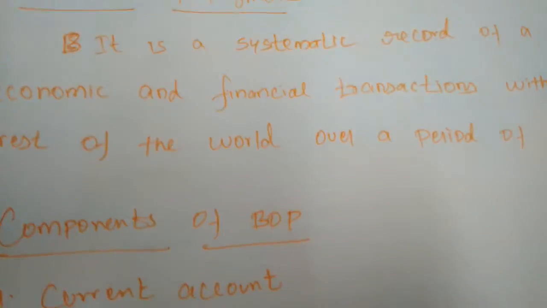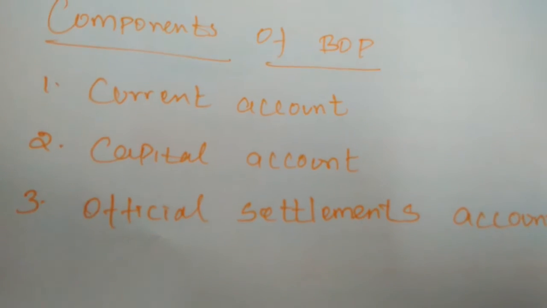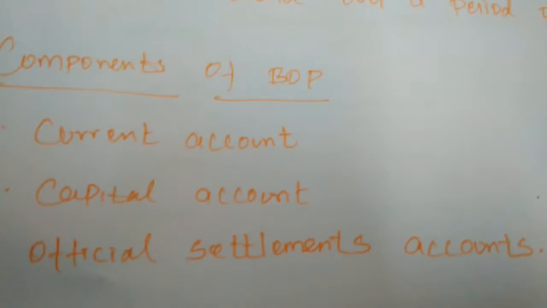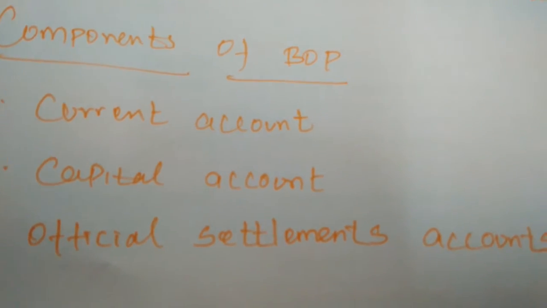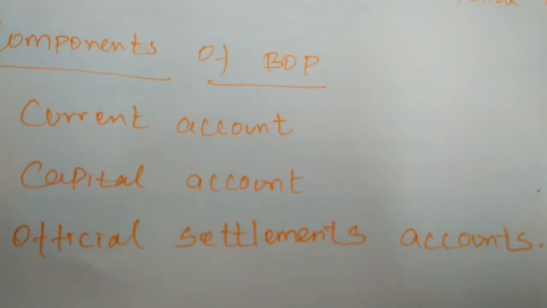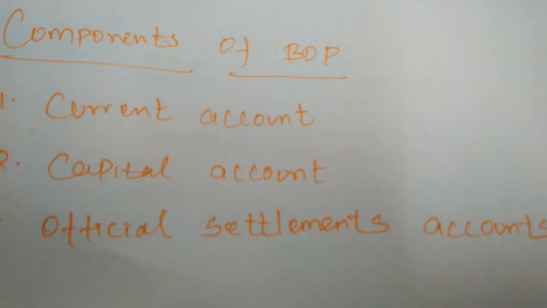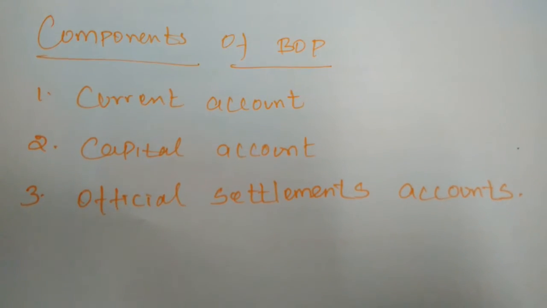In this balance of payment, some components are there. The credit and debit items are shown vertically in the balance of payment account of a country. They are divided into three categories. First one is current account. Next, capital account. Third one, official settlement accounts.